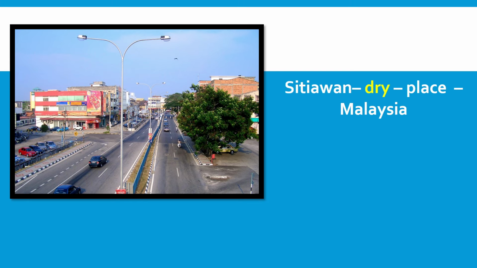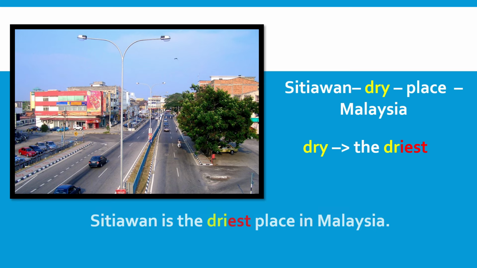Third example. Sitiawan, dry, place, Malaysia. The adjective identified is dry, and we change to superlative form, it becomes the driest. Remove the Y and add on IEST, and therefore the answer should be Sitiawan is the driest place in Malaysia.